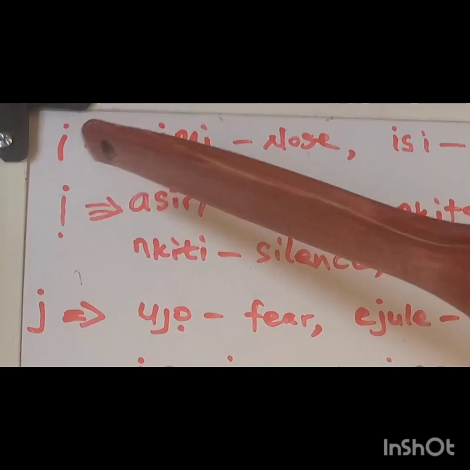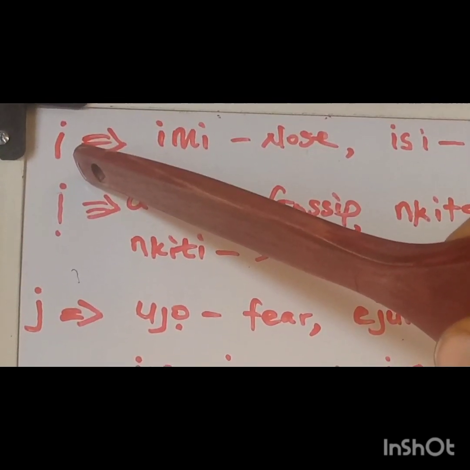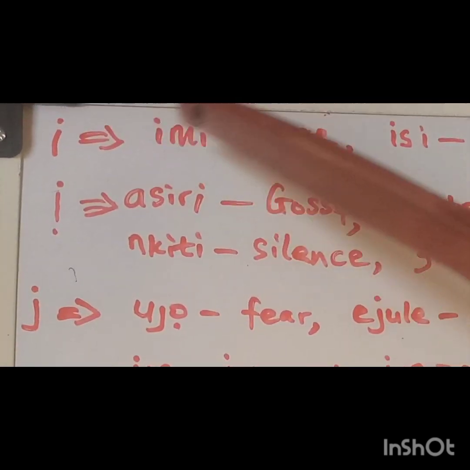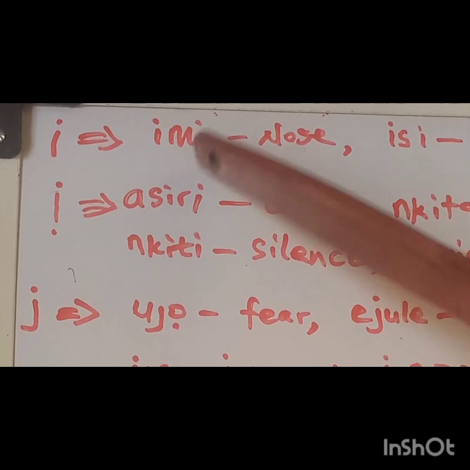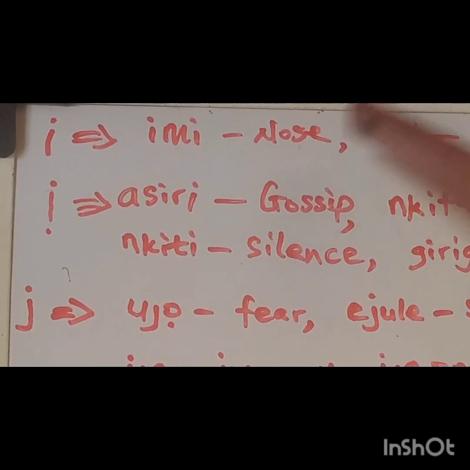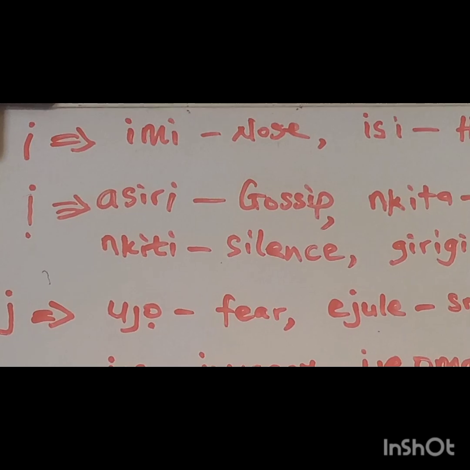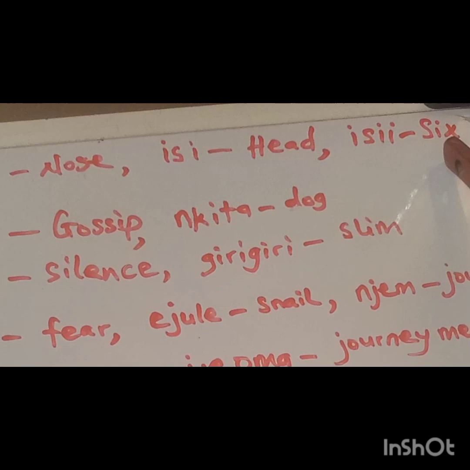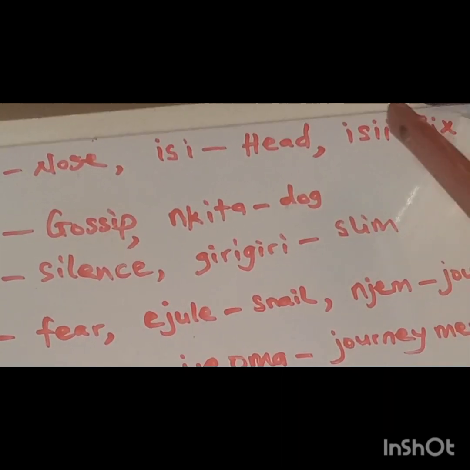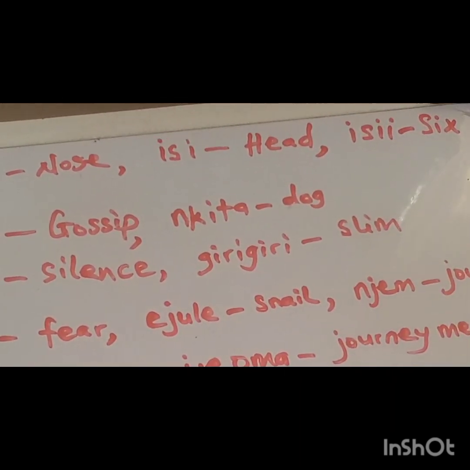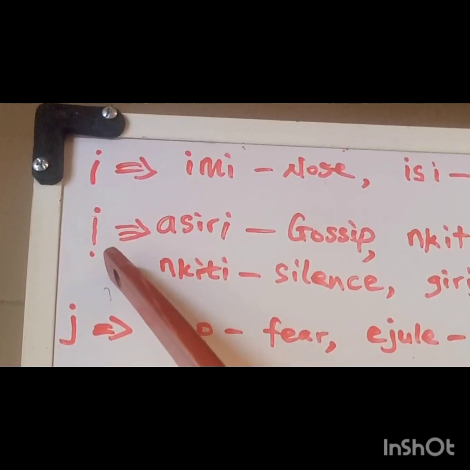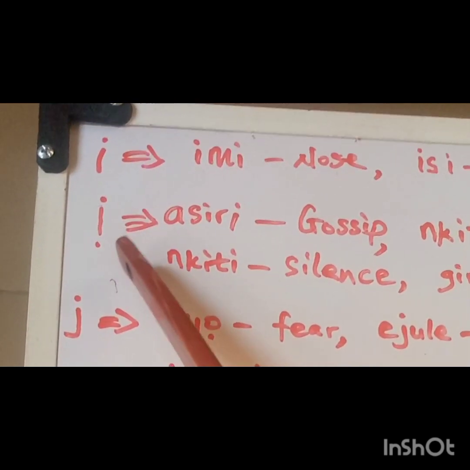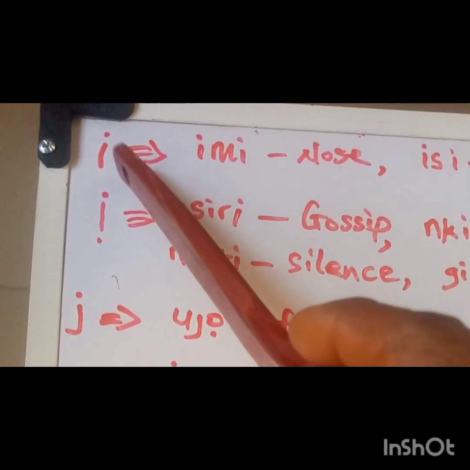Now look at the letter I. Like I said, it is pronounced E, as in words like imi, which is nose, isi, which is head, then isi, which is 6. Then this one is pronounced a. Remember I said this one is e.